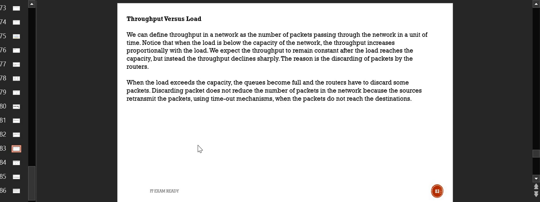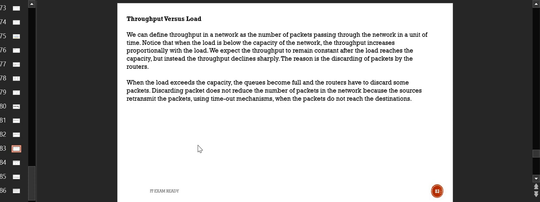And now here what happened, discarding these packets does not reduce the number of packets in the network, because the source is not getting the acknowledgement. So it will start retransmitting the packet. And due to this, whenever the packet is not reaching the destination, the source is again resending the packets, and the situation is not going to get better at any time.